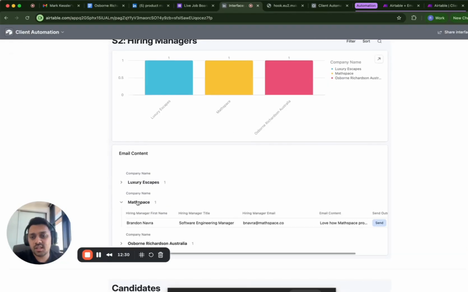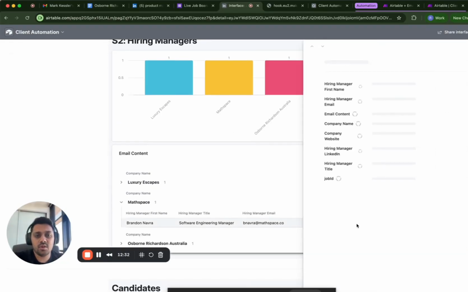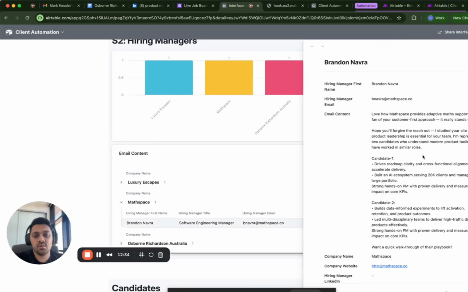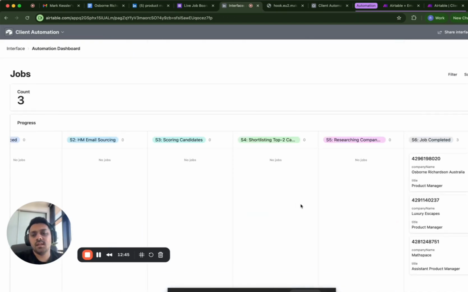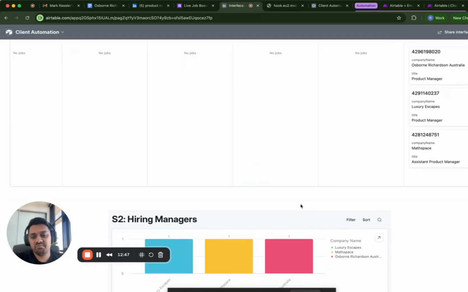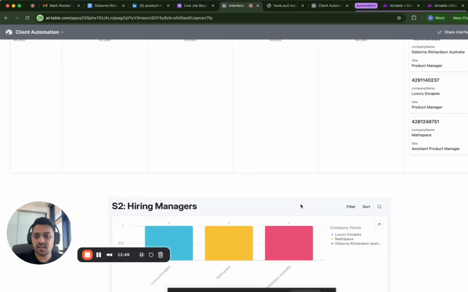The email content can be customized to be a bit more research oriented, or maybe a little less characters, a little bit more about the candidates, their exact details, their number of years of experience. Anything can be done. The CTA can be changed. So all in all, it covers hundreds and hundreds of jobs. It takes less than, I would say, 100 seconds to complete one job end to end.